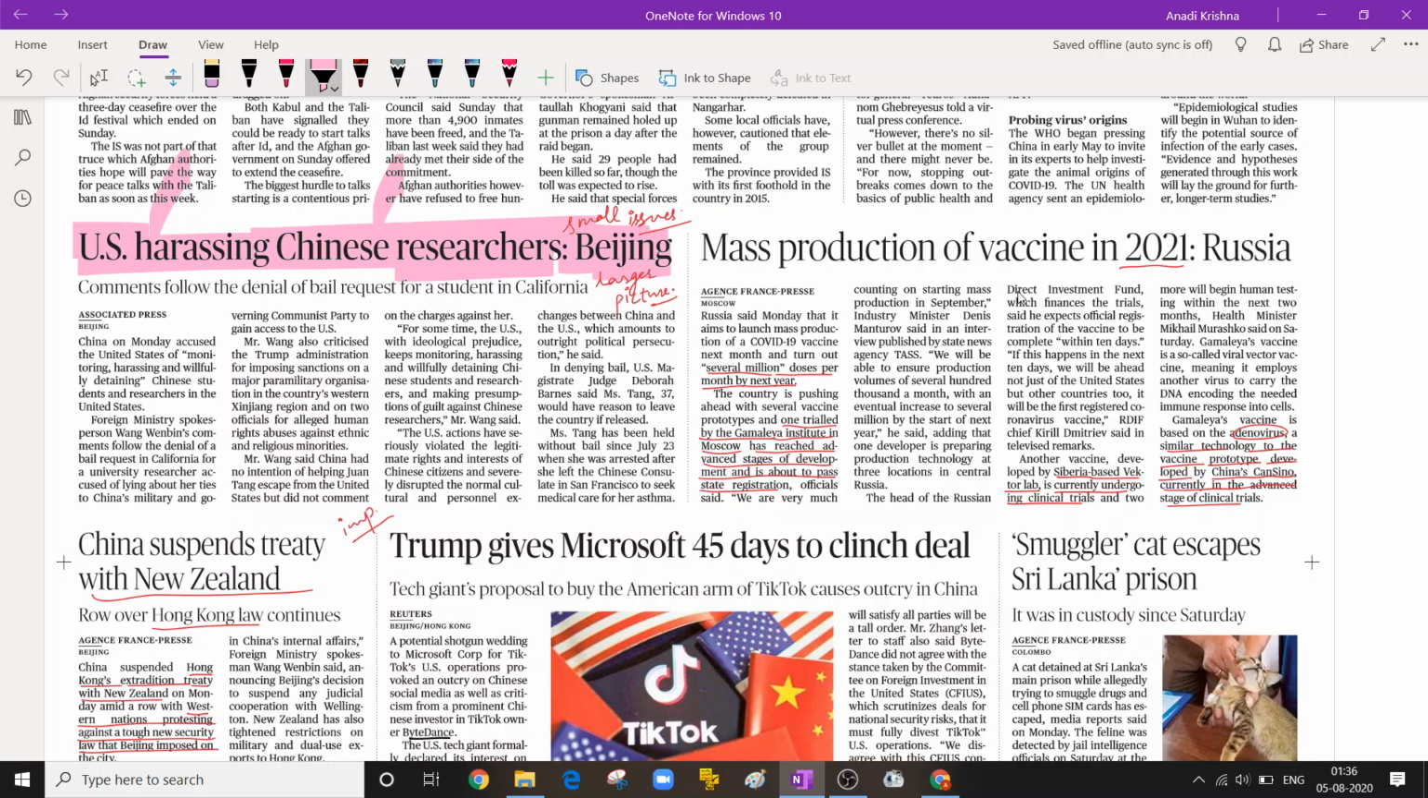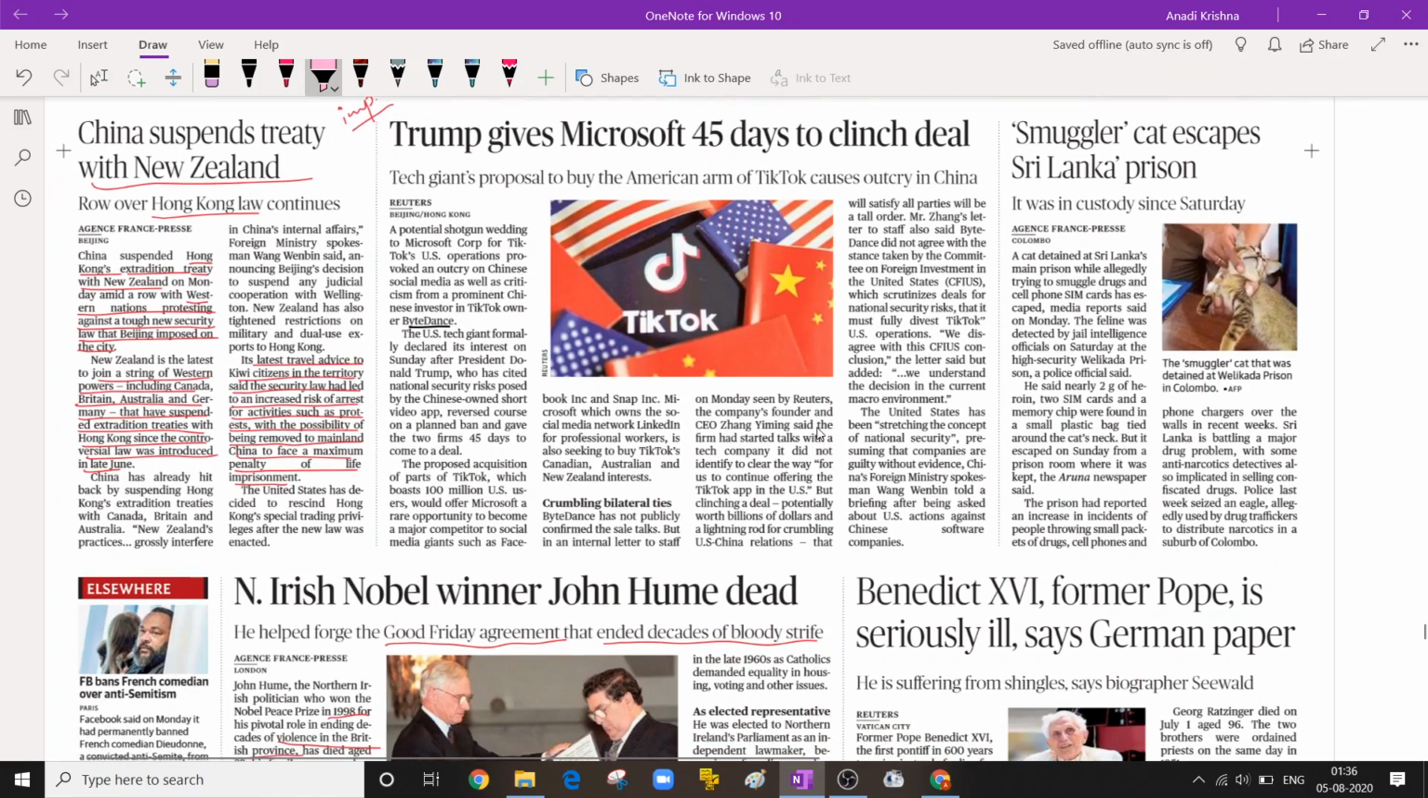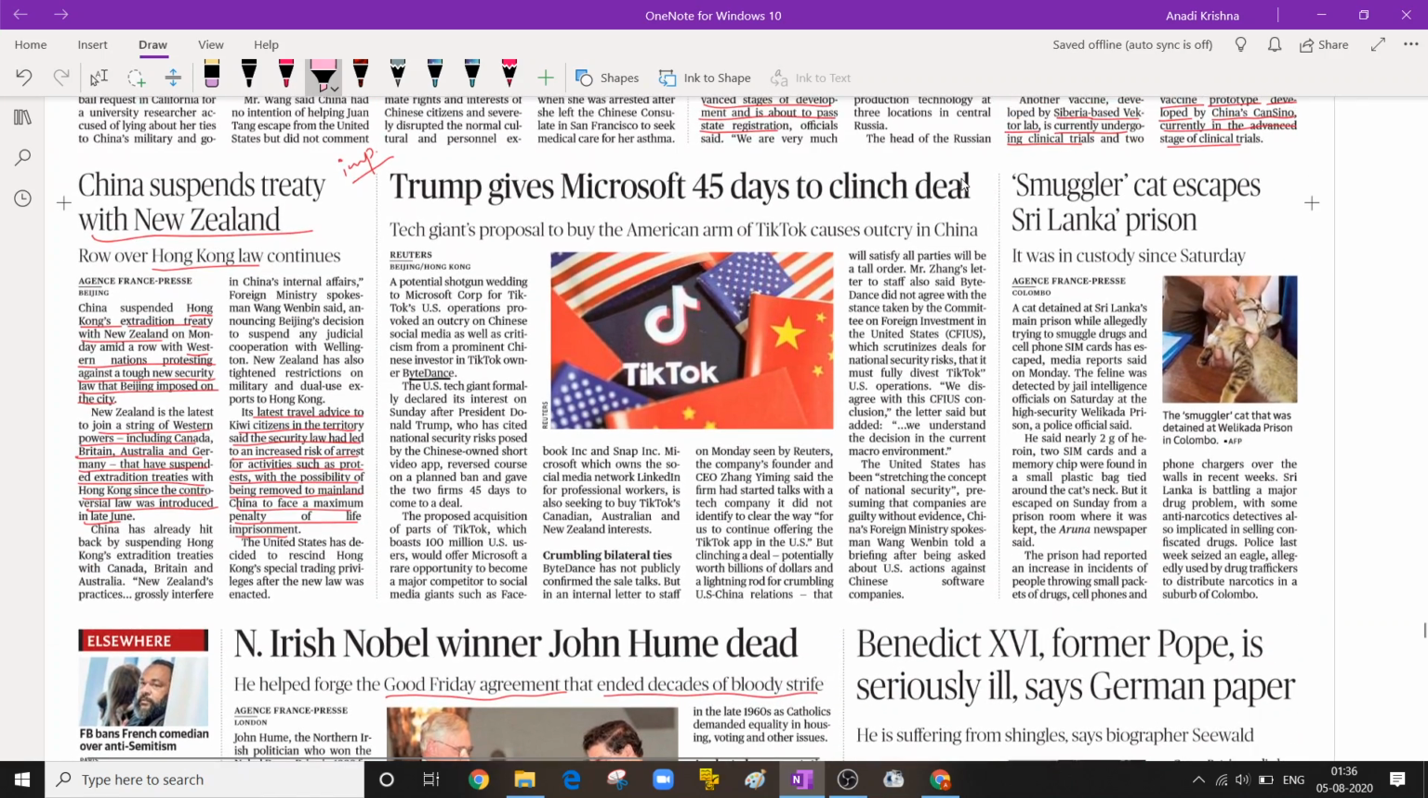They are strained. The next news is from Russia, mass production of vaccine in 2021. You must read this. How are they doing it? What are their prospects of future? Can they give it to India also? Can India prepare vaccine in 2021? So these news will be important.